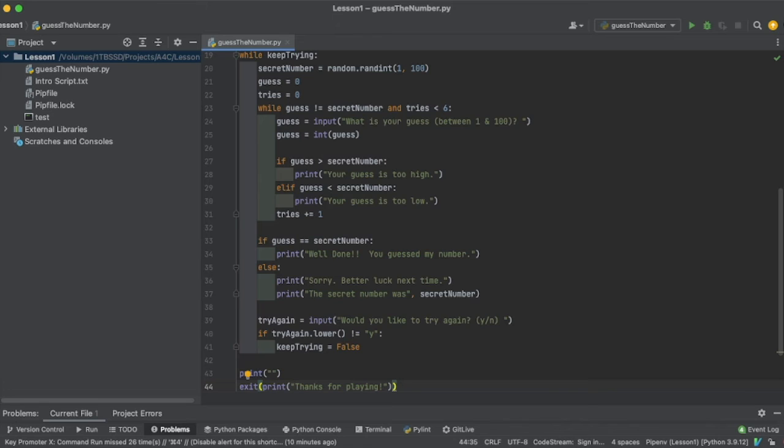Now, as a challenge, you can change what numbers you're generating the secret number between. You can change the number of tries. You can completely change the variable names. You can do anything you want to this script and just make modifications to it, see what happens. The best way to learn is by trying and figuring things out.